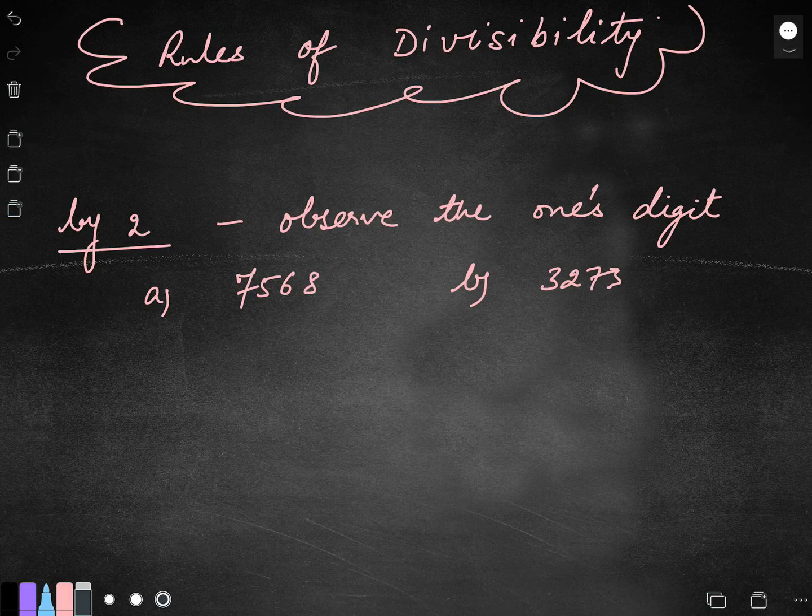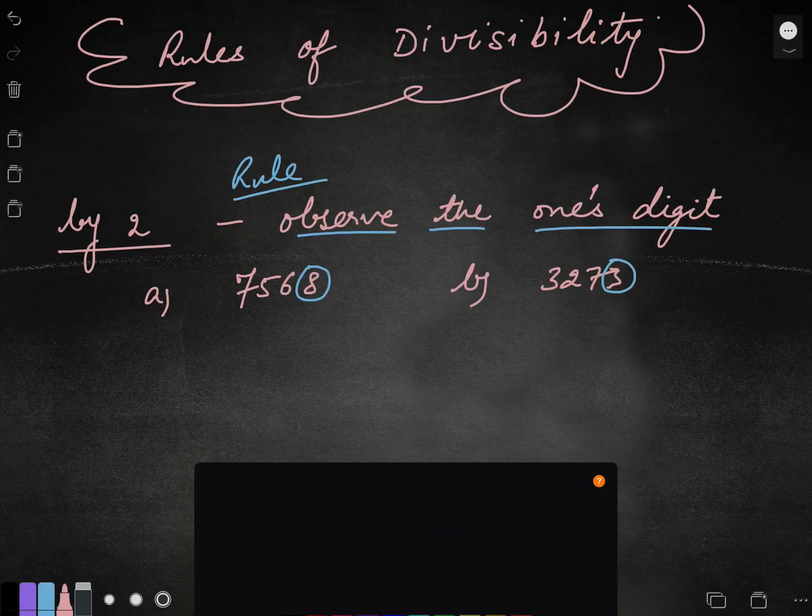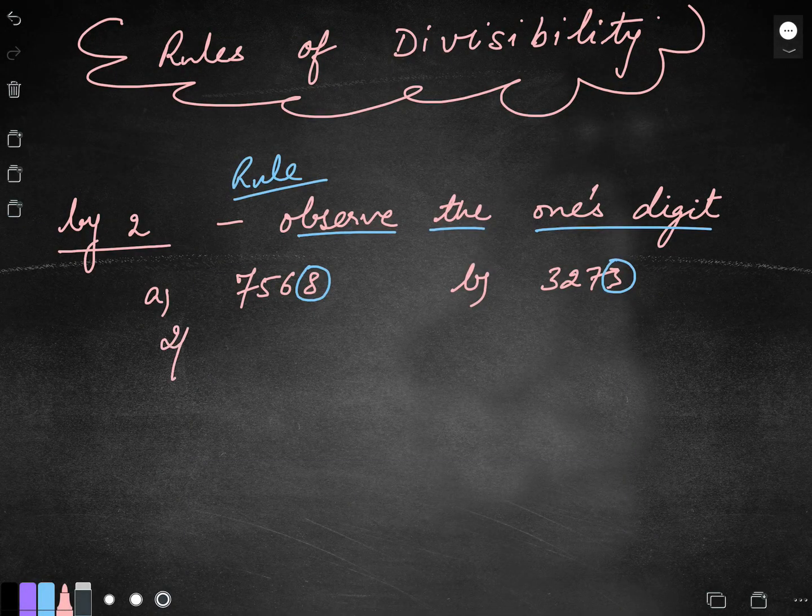Children, what I am saying, the rule is observe the ones digit. What is my ones digit? It is 8 and it is 3. Now what you have to observe, if it is even, it will be divisible. My answer will be yes.